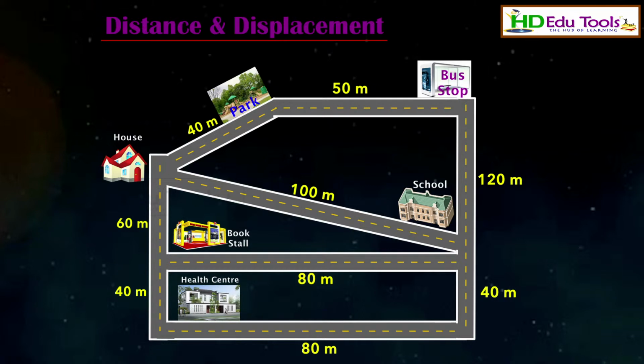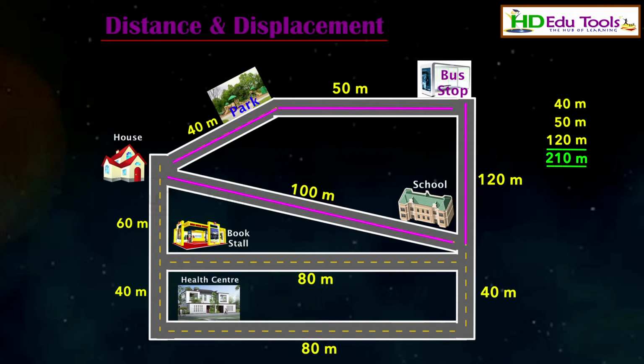If you want to go to school, you can go by any path. If you change your path, the distance varies. In this figure, if you select this path, that is house to park, park to bus stop, then to school, how much distance do you have to travel? 40 plus 50 plus 120. It is 210 meters.